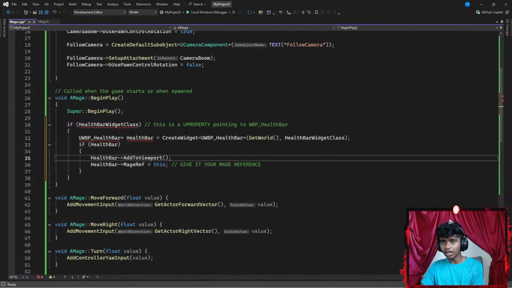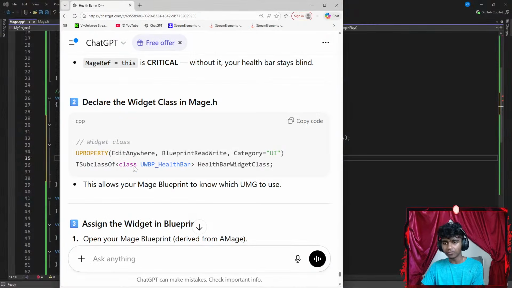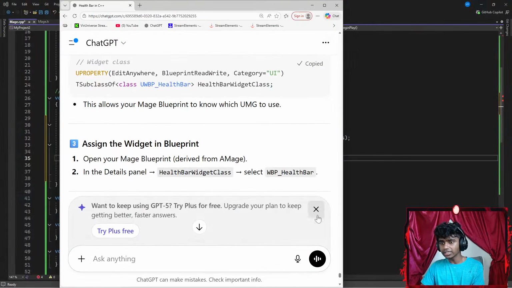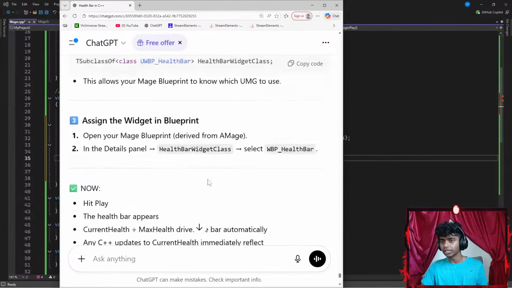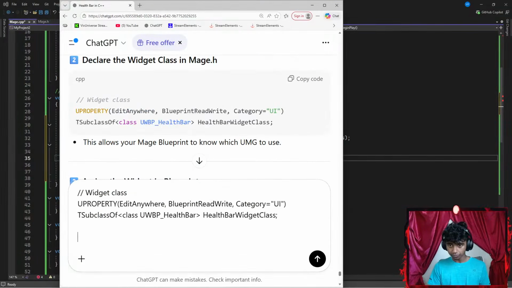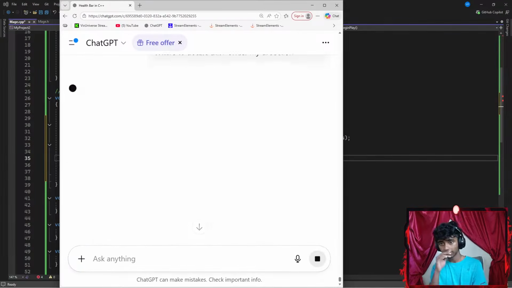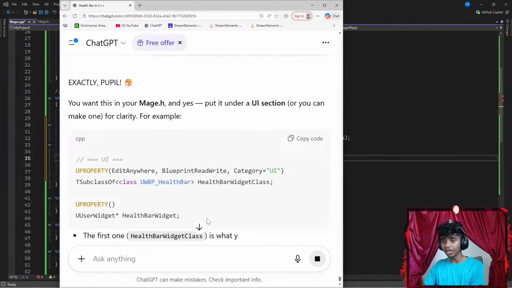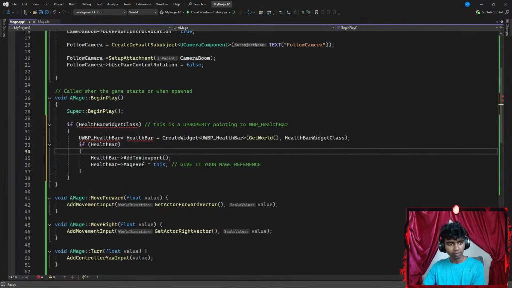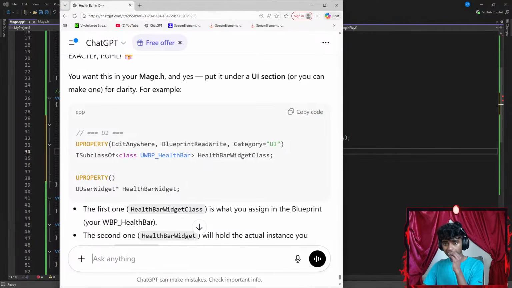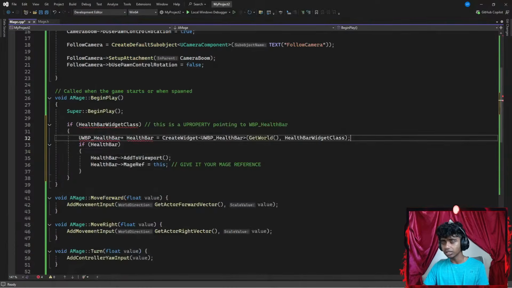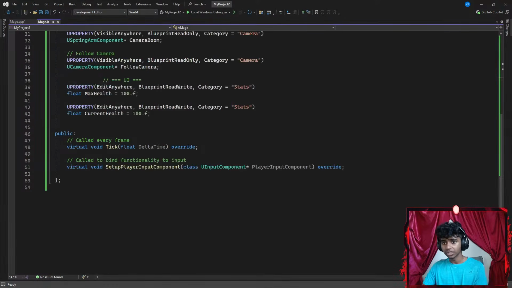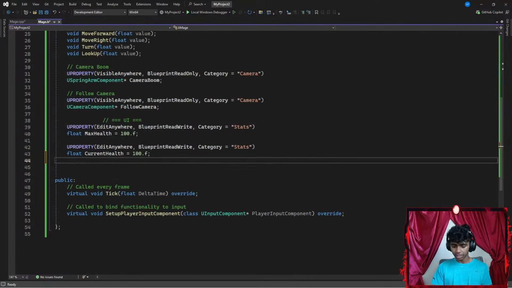Okay, so I'm assuming it doesn't work because I didn't declare the stuff in my header files. Let's copy this and then let's declare this in my header file. But where do I gotta declare it? Let's paste this here. Let's say where to declare this? Okay, under my UI section. Okay, exactly, people. You want your mage.h, so under my UI. Okay, but let's actually check that real quick. So under my UI section, I go ahead and do that. Okay, let's copy that. Go here. And under my UI section, guys, give me a sec.